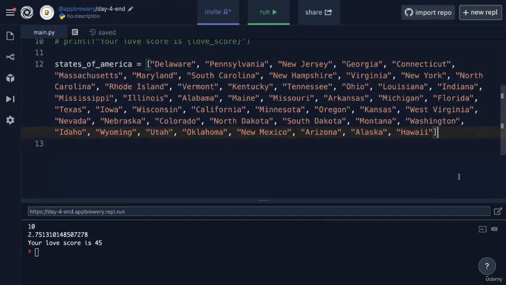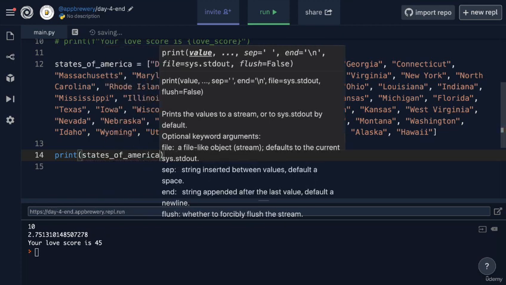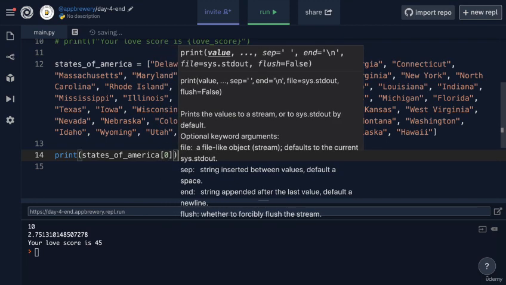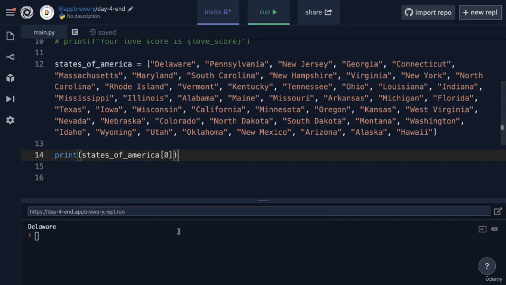And you can see that if later on I decided that I wanted to know which was the state that joined first, then I can print this variable, states of America. I can add a set of square brackets, and then I type 0 as the index of the piece of data I want to pull out from my states of America list. So now if I go ahead and run this code, you can see it prints out Delaware. And if I keep increasing this number, you can see that it's going through my list in the order that it was saved.